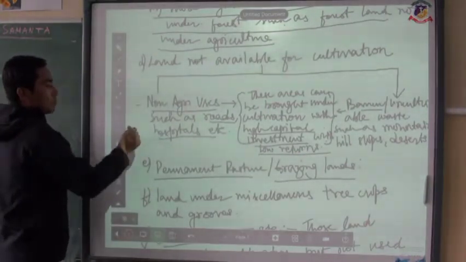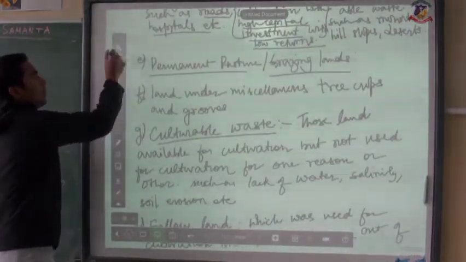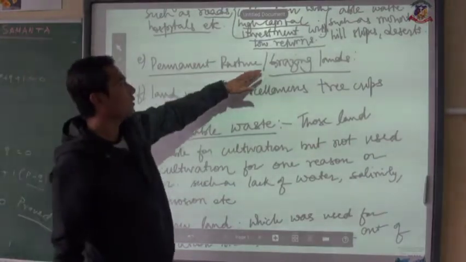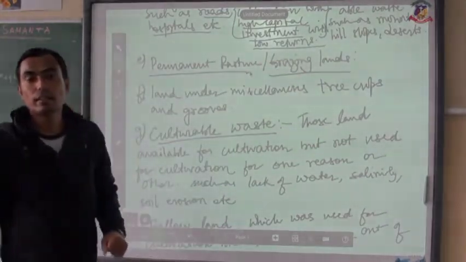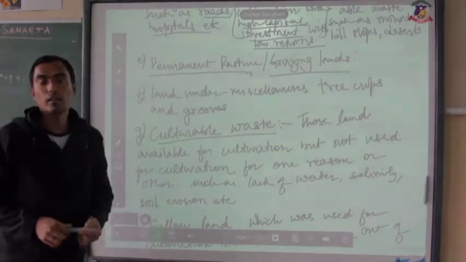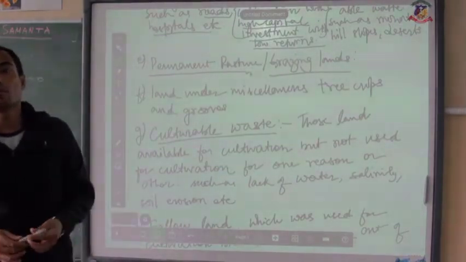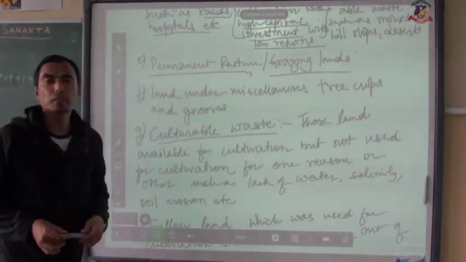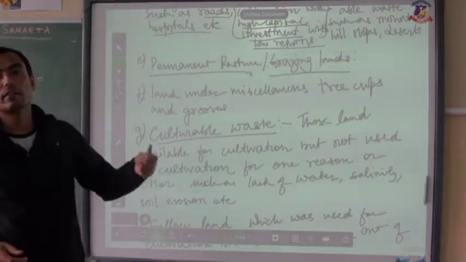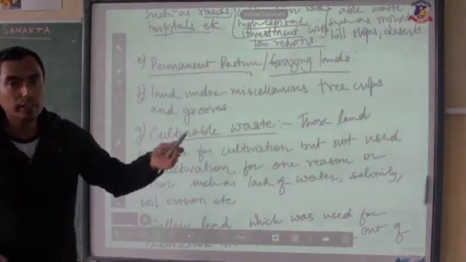Next is permanent pasture lands or grazing lands. Now pasture lands means what? An area which is specially meant for the domestic animals, where they can graze and feed themselves.